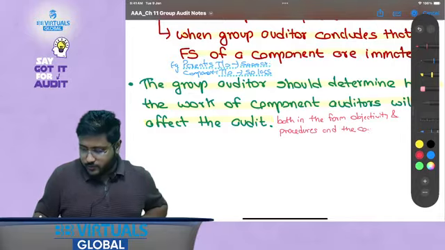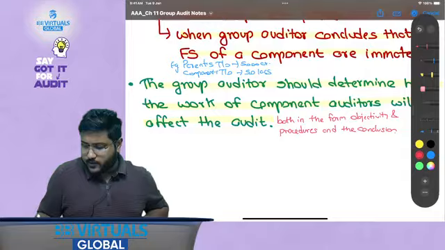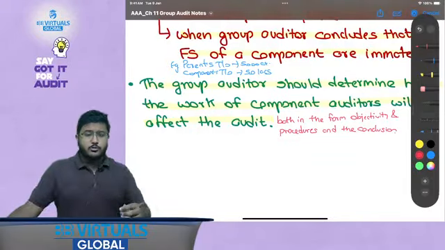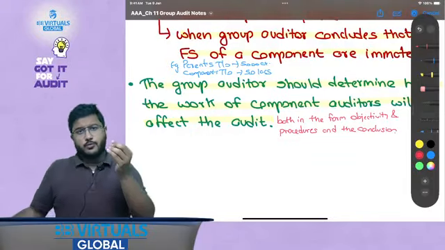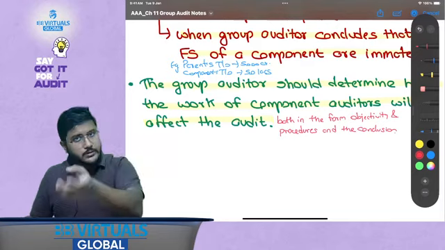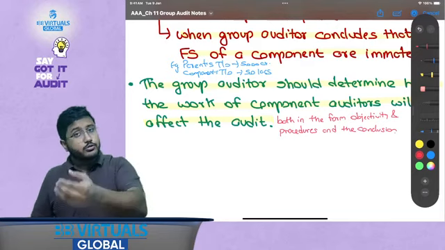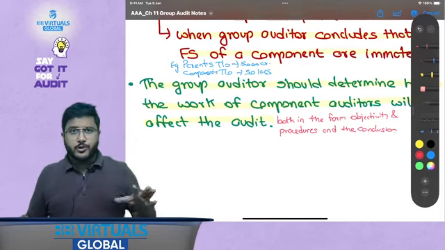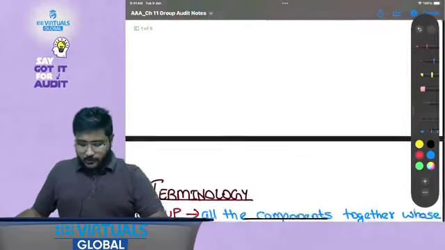That is very, very important: the group auditor should evaluate how the objectivity of the component auditor, the work of the component auditor, the procedures applied by the component auditor, and the conclusion drawn and the opinion issued by the component auditor are going to affect the financial statements of the group.